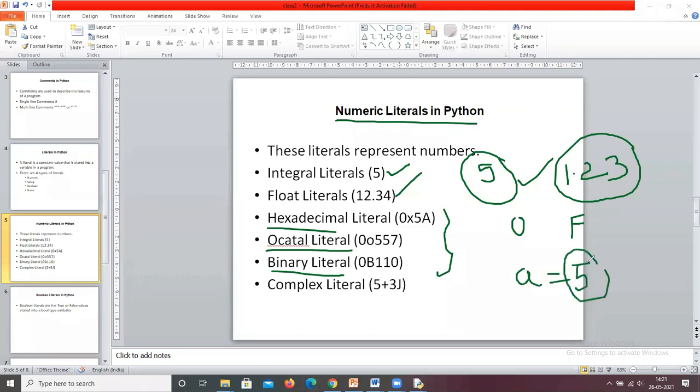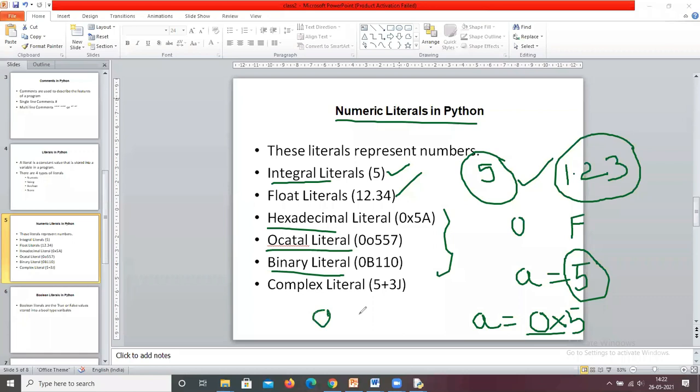It is a number and it is an integral literal. Now I want to assign this 5 as a hexadecimal. Then I can assign like this: a equals to 0x. If any number is preceded with these two, 0x, this is a hexadecimal representation. For example, the same 5, I want to assign as an octal. Then it can be assigned like this.